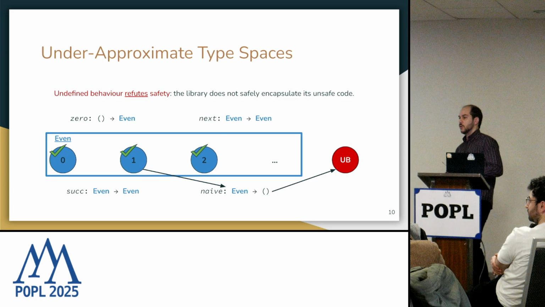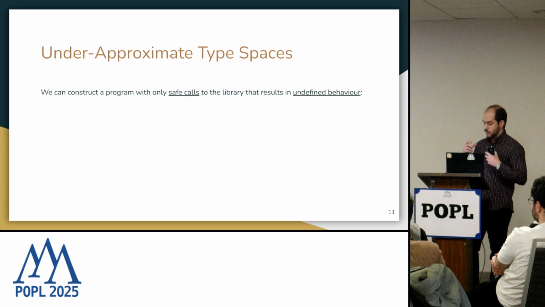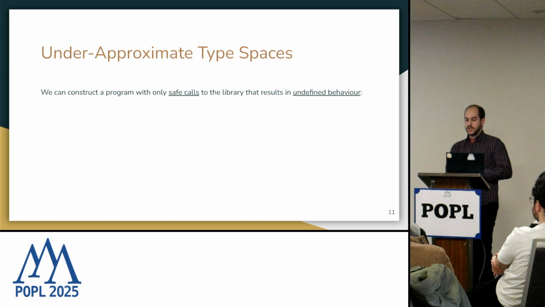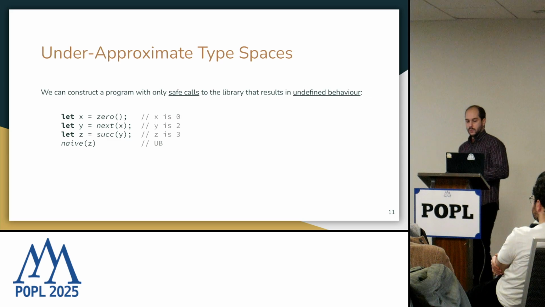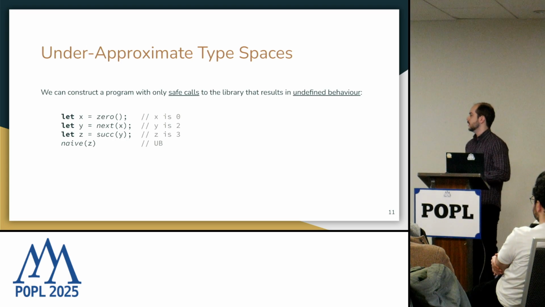But as we have seen before, if we provided an odd number, then the naive function will result in undefined behavior, which by the type signature should never happen. So we have shown that there is a type unsoundness in our library, because with only safe calls to the functions in our library, we can construct a program that results in undefined behavior. We can construct this program as well. We first learned that 0 is of type even. Then we call next, and we learn that 2 is of type even. We call the successor function, we know that 3 is of type even. So the naive function will exhibit undefined behavior for 3.